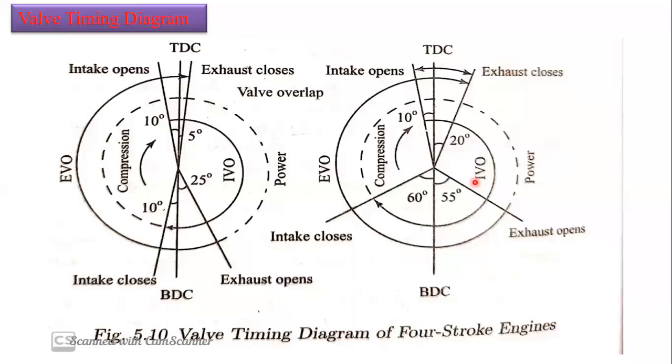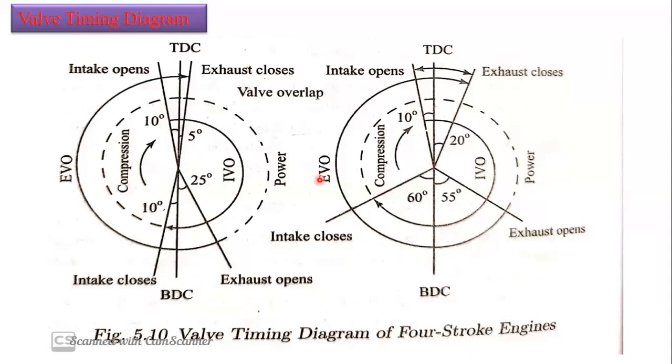This is very important to improve efficiency and performance, so you need to know this exactly. It depends upon the engine speed also. Depending upon the engine speed, the intake valve and exhaust valve are going to close. Why? Because the crankshaft is connected with the camshaft. What is the camshaft? It regulates the opening and closing of the intake and exhaust valves. So depending upon engine speed, these valve timings, that means the opening and closing of intake and exhaust valves, are decided.